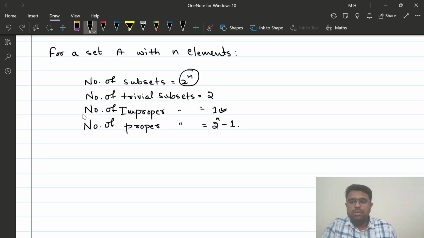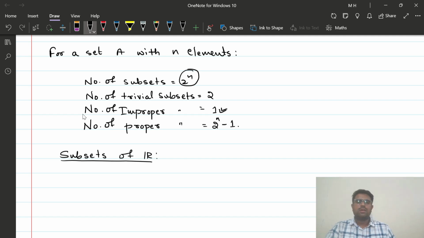Now coming to the subsets of the real numbers, the subsets of the set of all real numbers, that is R. We all know that all the natural numbers are real numbers, all the rational numbers are real numbers, all the irrational numbers we denote as Q dash.